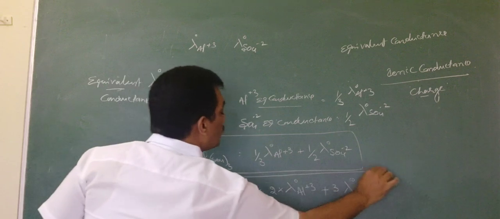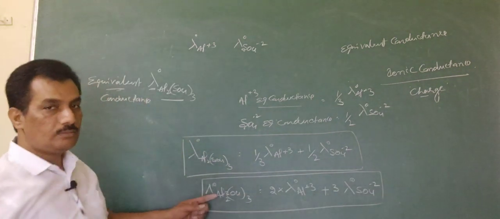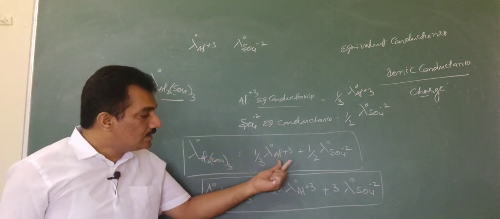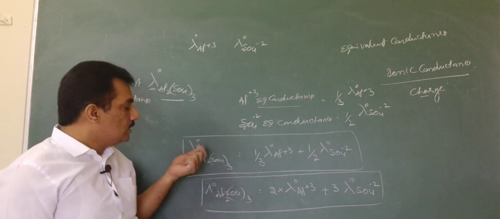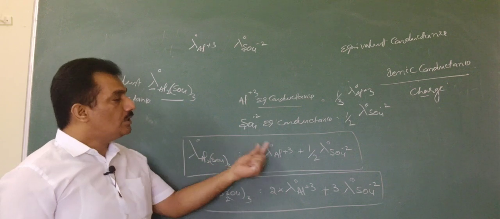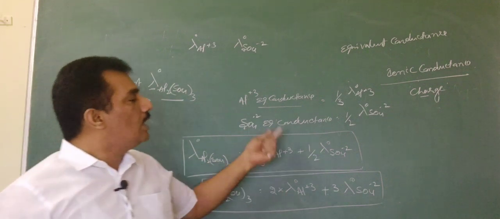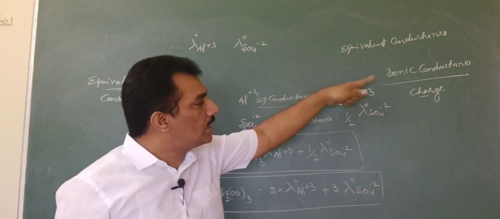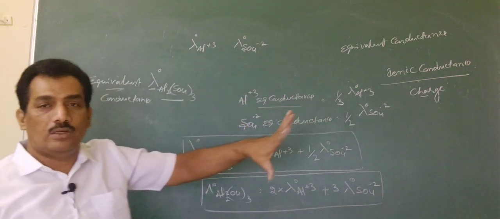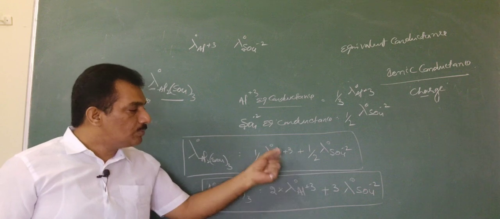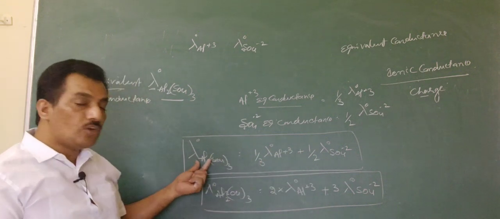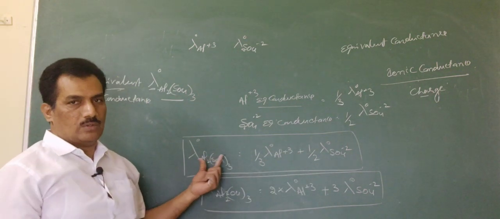Just observe the difference. When ionic conductances are given, if they ask to calculate the equivalent conductance, first of all we have to measure the equivalent conductance of the individual ions, and then the sum of the equivalent conductances of the ions present in the solution is nothing but the equivalent conductance of the electrolyte.